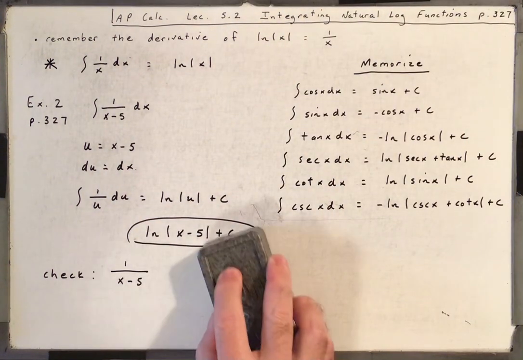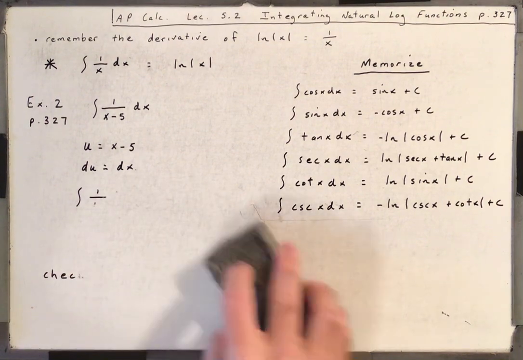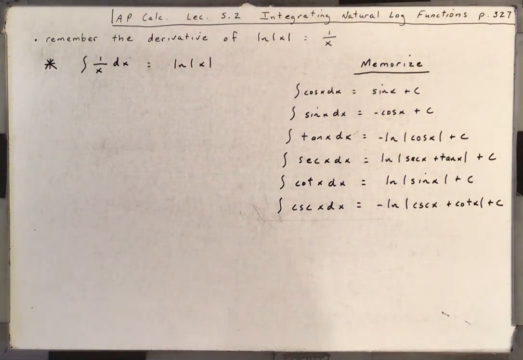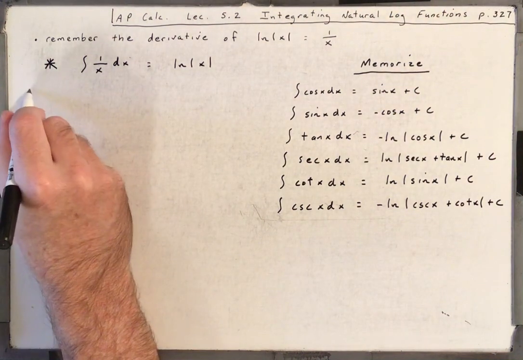Now I won't check all of them. I'll probably check one more as I do these examples. But on a test, you should check every single one of them. All right, let's try number 6.